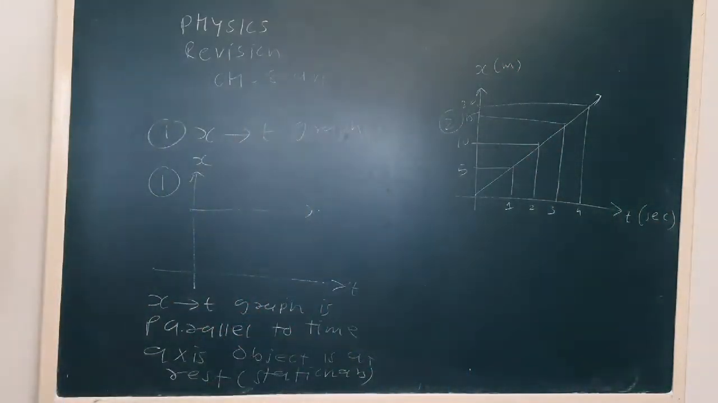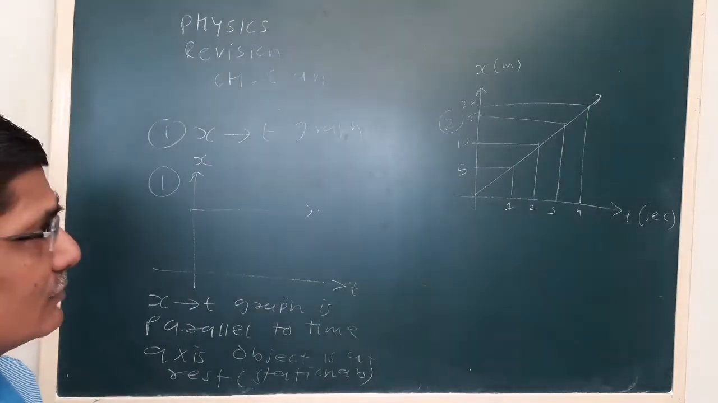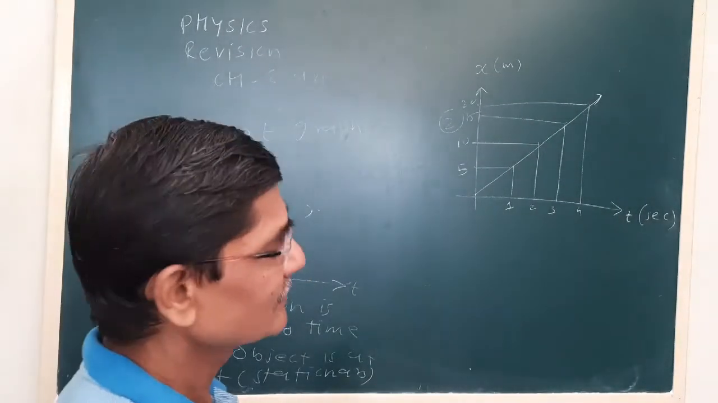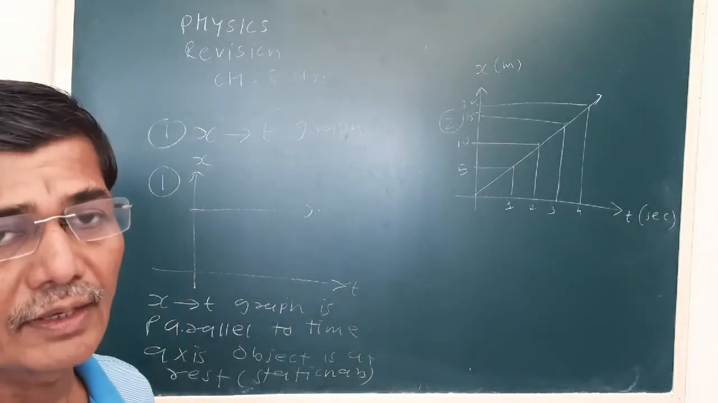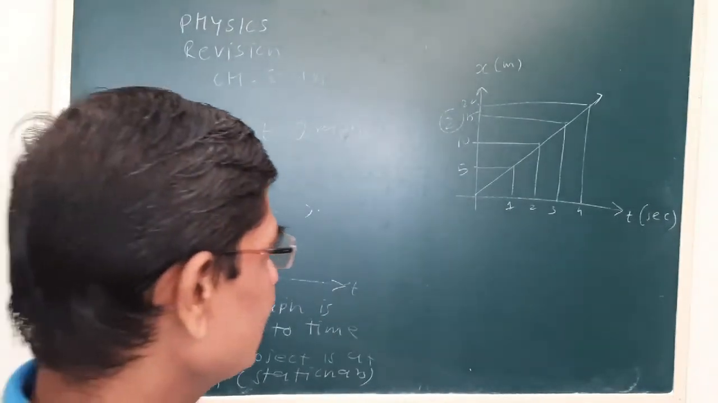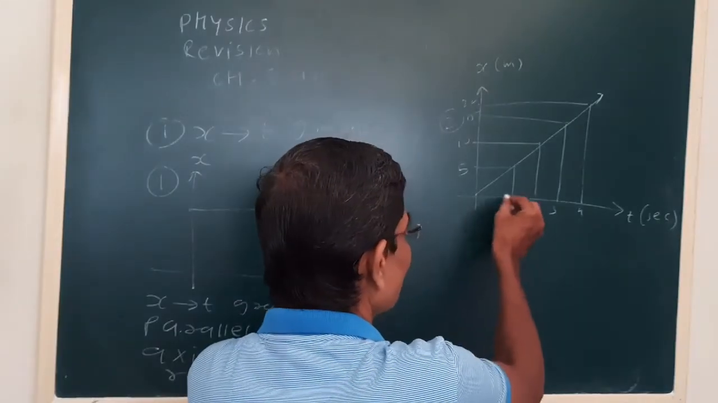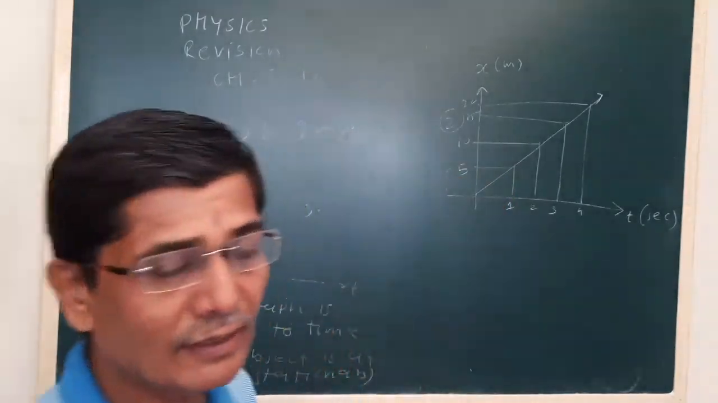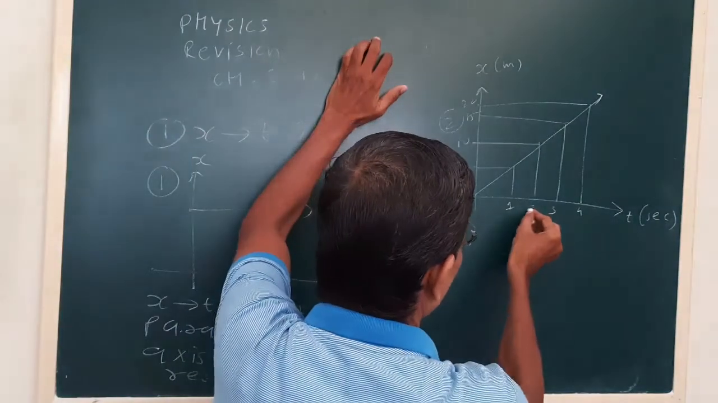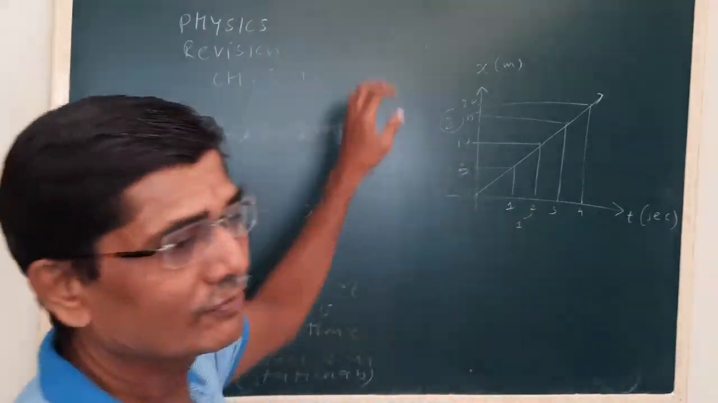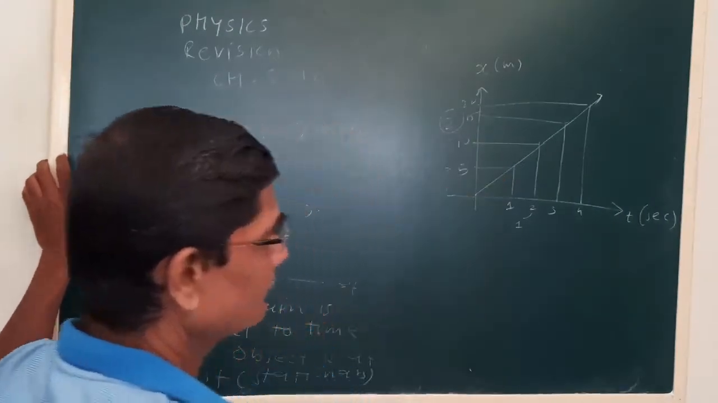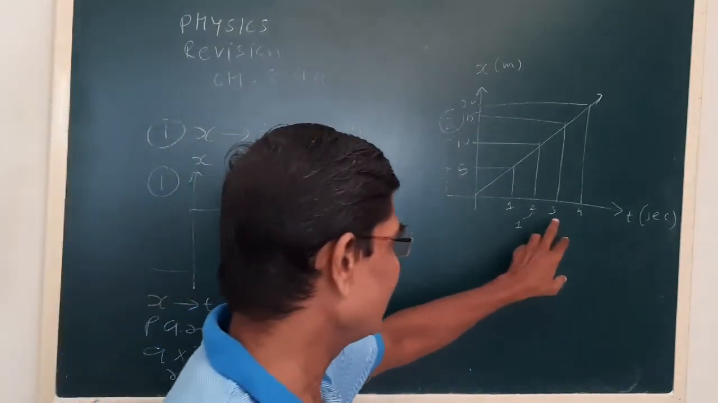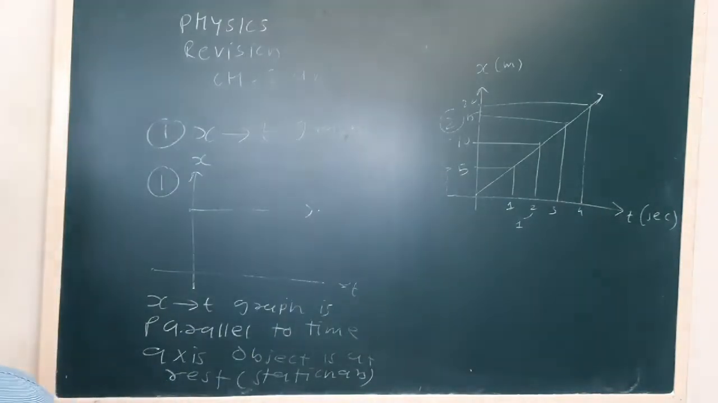Okay, now see here what we see: the x versus t graph is a straight line, and the object covers equal distance in equal time intervals. Let us say the time interval is from 0 to 1 second. The distance covered is 5 meters. In the time interval between 2 seconds and 1 second, the difference is 1 second, and here also the distance covered will be 10 minus 5, which is 5. Similarly between 3 seconds and 2 seconds, and so on.